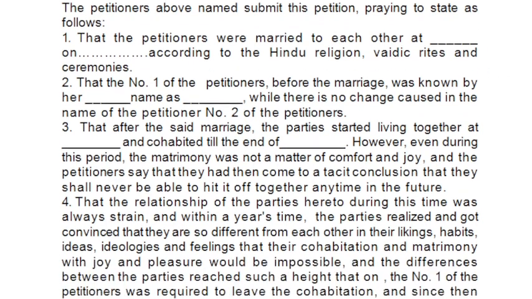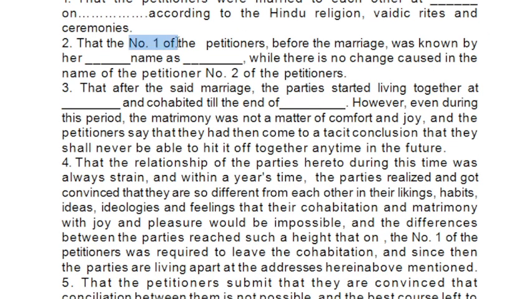Now second, you have to mention the name of the first petitioner. First petitioner in this format is a wife, so you have to mention the name. Why? Because after marriage the name of the wife changes, the surname of the wife changes, so you have to mention this fact as well. Now third point is that parties start living together. You have to mention the date on which the parties started living together and the date on which the parties ended living together.